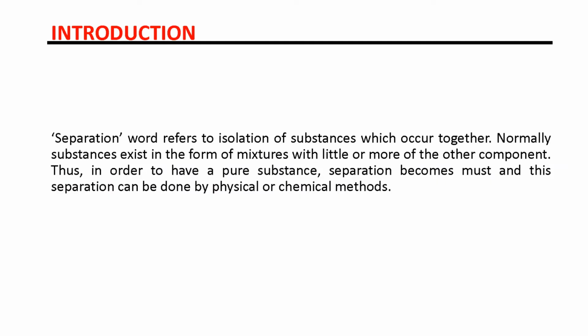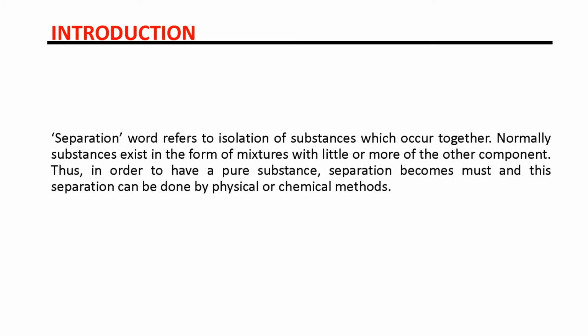In this chapter, first we come to know what is separation. Separation refers to isolation of substances which occur together. Normally, substances exist in the form of a mixture with a little or more of another component. Thus, in order to have a pure substance, separation becomes a must, and this separation can be done by physical or chemical methods. So in this chapter, this is very important.